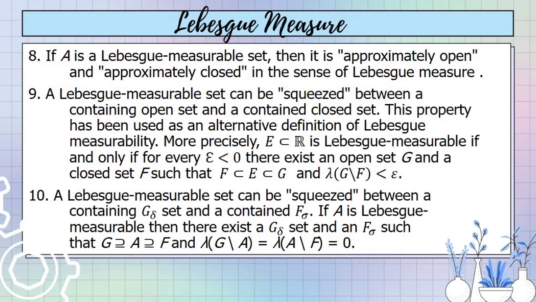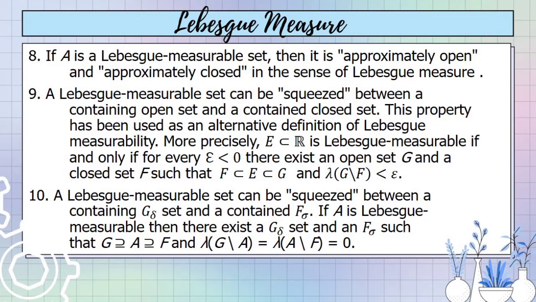More precisely, E, a subset of R, is Lebesgue measurable if and only if for every epsilon greater than 0 there exists an open set G and a closed set F such that F is a subset of E, which is a subset of G, and the lambda of G minus F is less than epsilon.